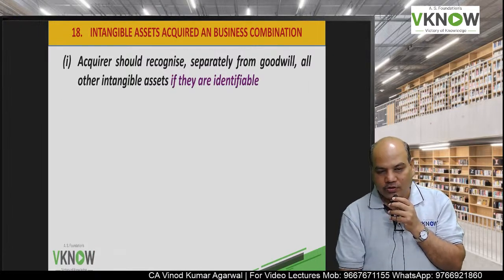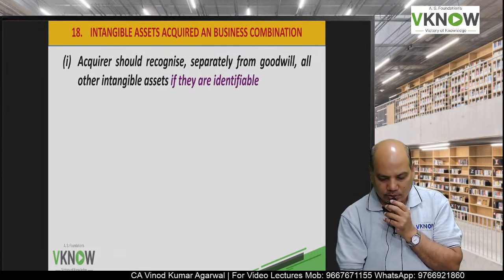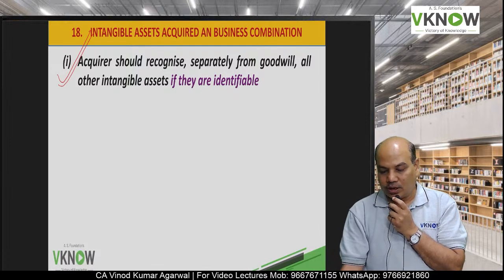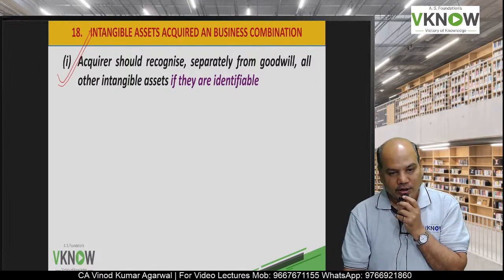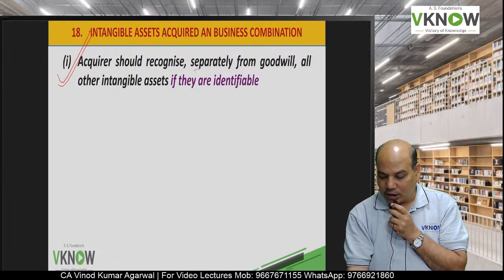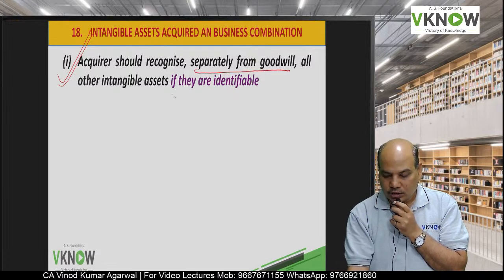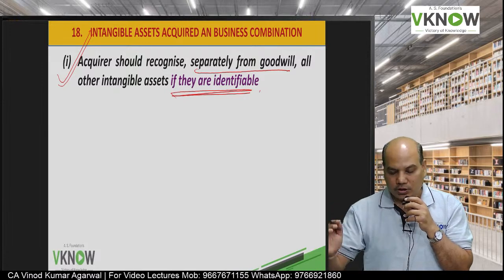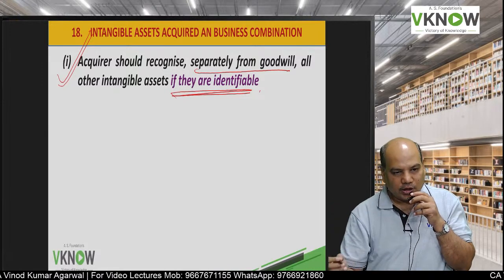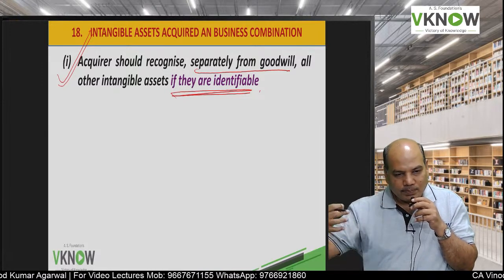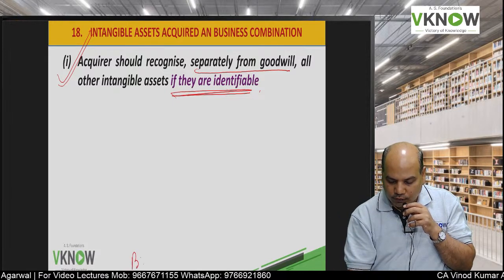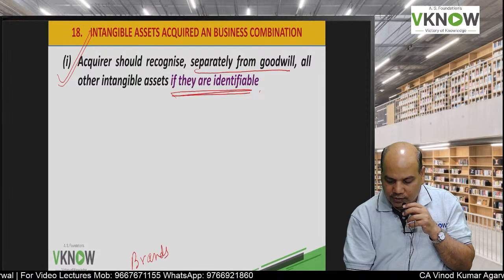What about intangible asset acquired in business combination? Again very important. Intangible asset can be recognized separately from goodwill if they are identifiable. Now this is one important practical issue also. Acquirer company may acquire another company which may have a lot of brands, and this question they ask in the exam also.